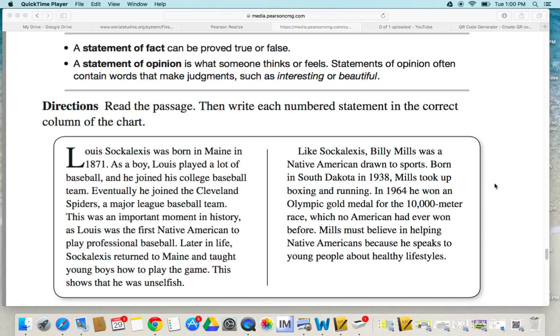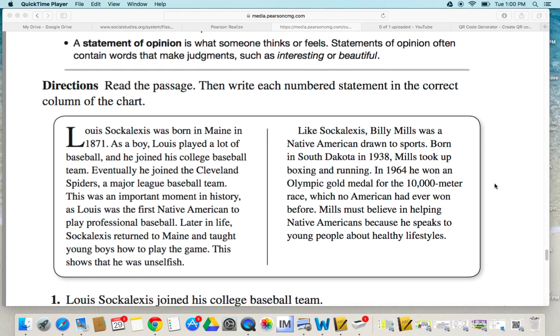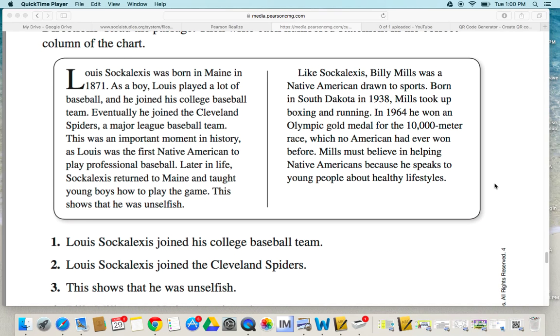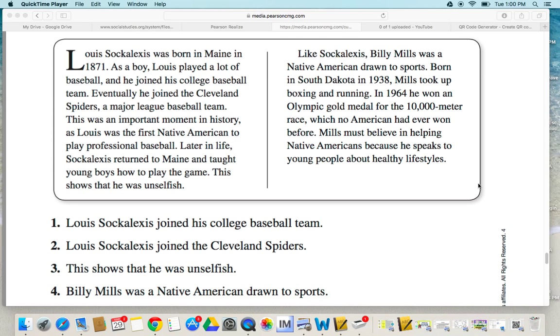For example, blue whales are 10 feet long. That is incorrect, but it is still a fact because I could go and look that up and prove if that is true or false. Just because it's wrong doesn't make it an opinion. An opinion has to have a judgment word, like blue whales are beautiful. That would be an opinion.